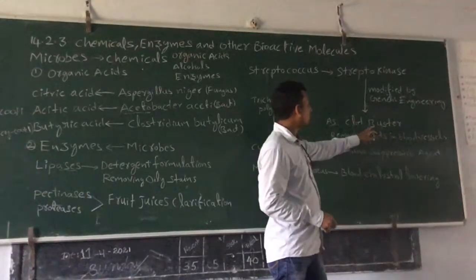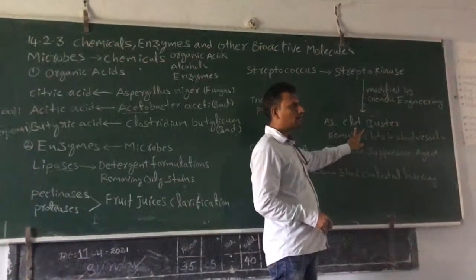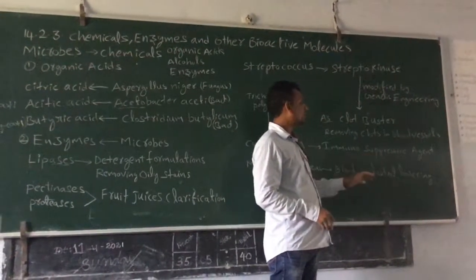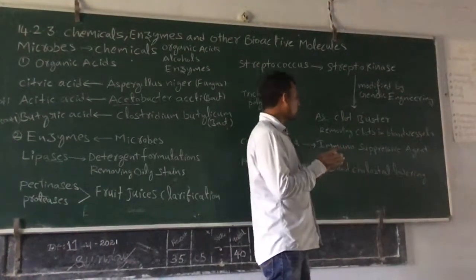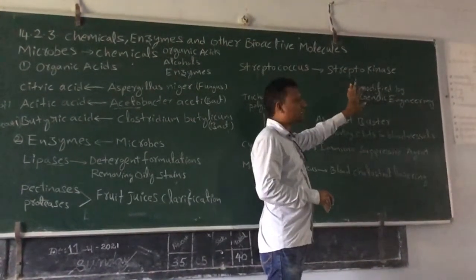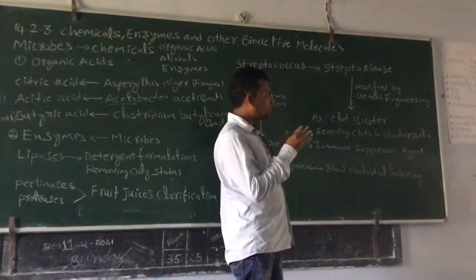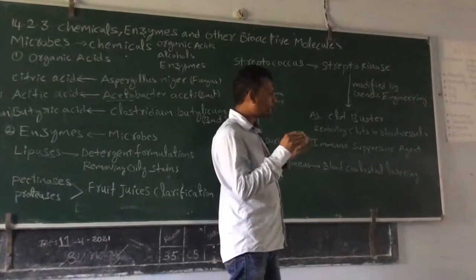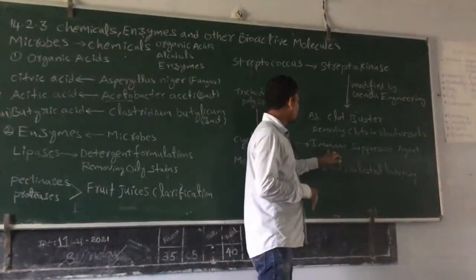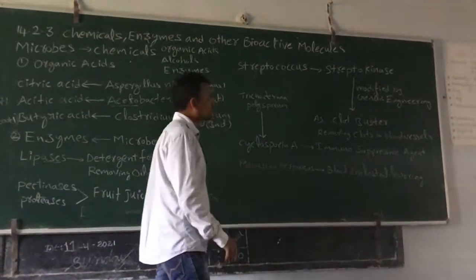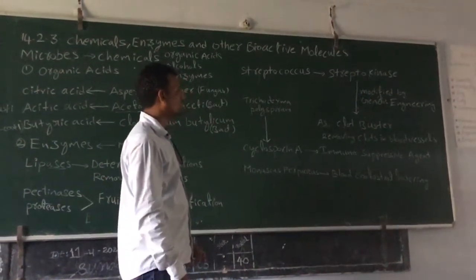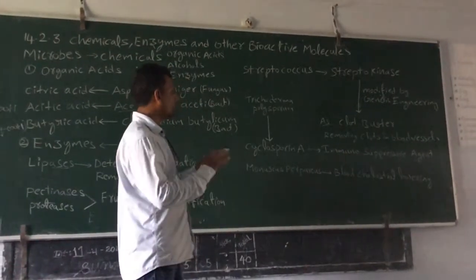Streptokinase bursts the clots in the blood vessels. In blood vessels, blood clots are burst by using streptokinase. In that way, the blood clots are removed from the blood vessels. So this is about streptokinase. Streptokinase's main function is as a blood clot buster in blood vessels.